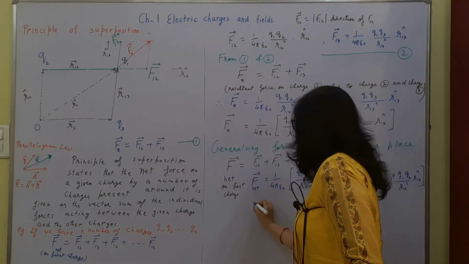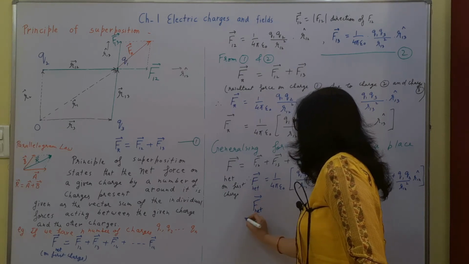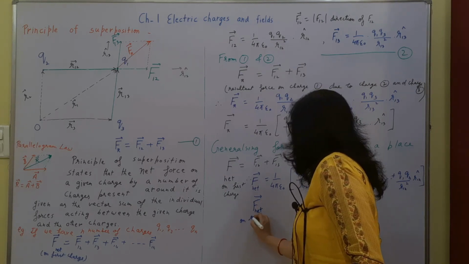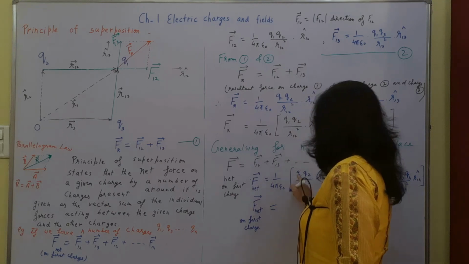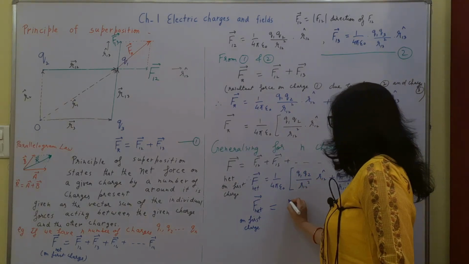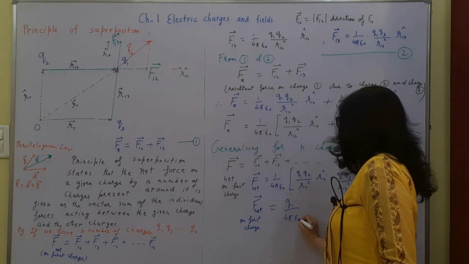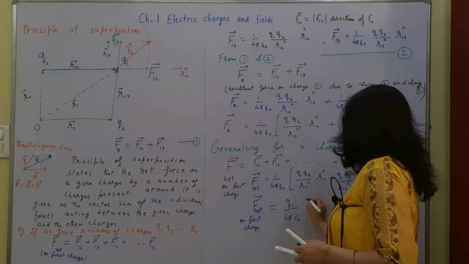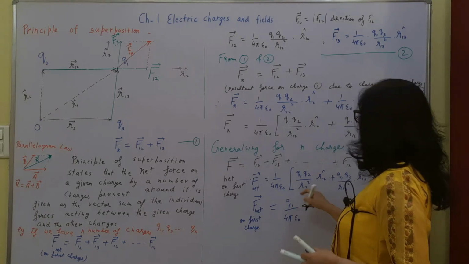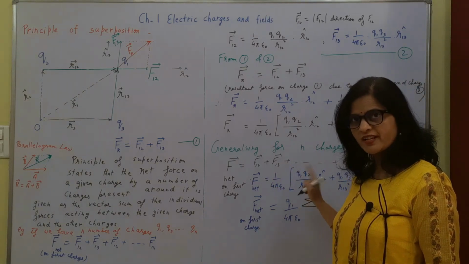I can take q1 also common here, and the rest of the things I can write in summation form, that is sigma form. Now we know that the force pairs start from the second charge, second to nth.